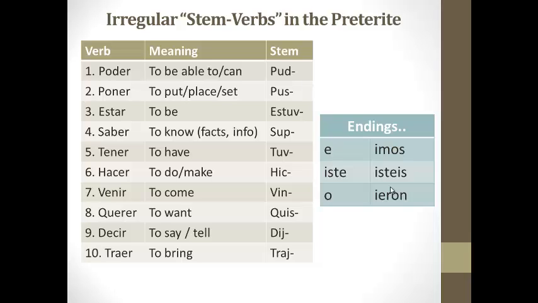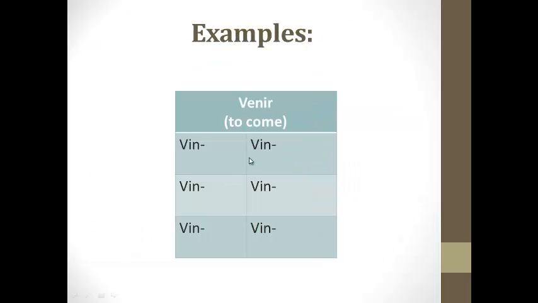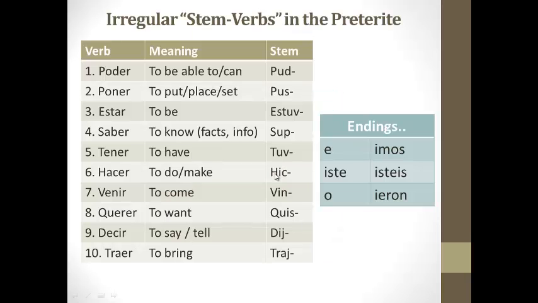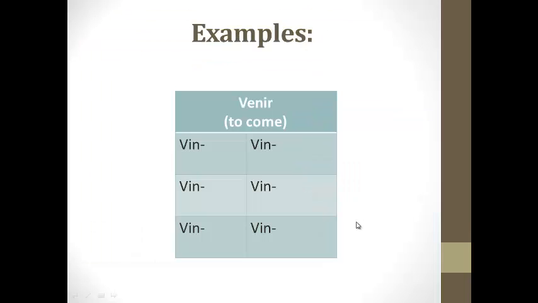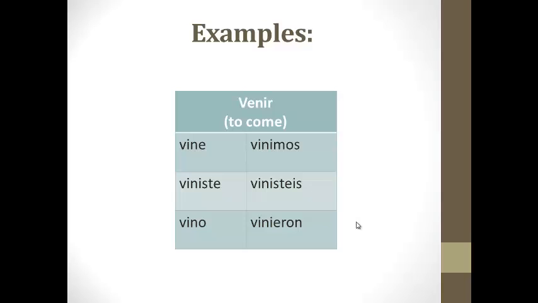Okay, so I will do an example for you. Let's look at the verb venir. Okay, so venir means to come. Remember, its irregular stem is vin. So when we go to conjugate it, we write vin in the entire box, and then we just add these endings: e, iste, o, imos, ieron. Okay, so the conjugation of venir in the preterite is vine, viniste, vino, vinimos, vinieron.